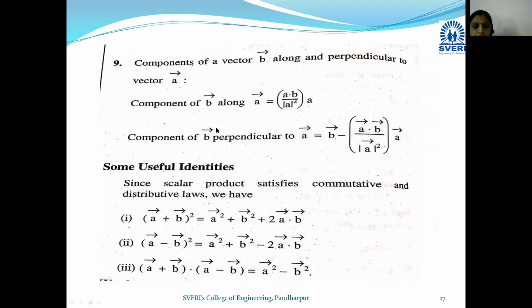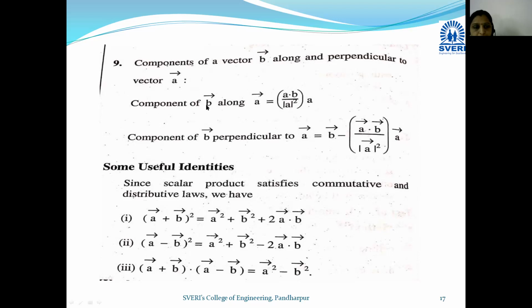Okay, then next property, component of a vector b bar along and perpendicular to vector a bar. Okay, so here the formula, component of b bar along a bar is a bar dot b bar divided by mod of a square into a. Okay, this gives us the component of b bar along a bar. Okay, if we change the sequence, component of b bar perpendicular to a bar is given by b bar minus a bar dot b bar divided by mod of a bar square into a bar. Okay, so this gives us formula of component of b bar perpendicular to a bar.